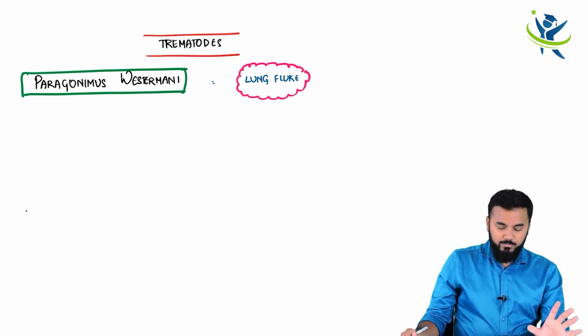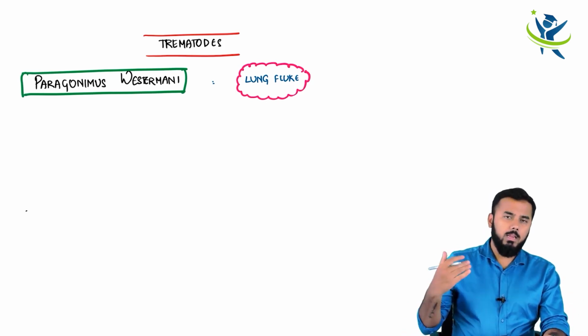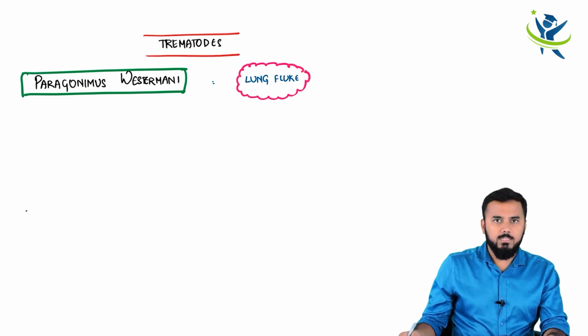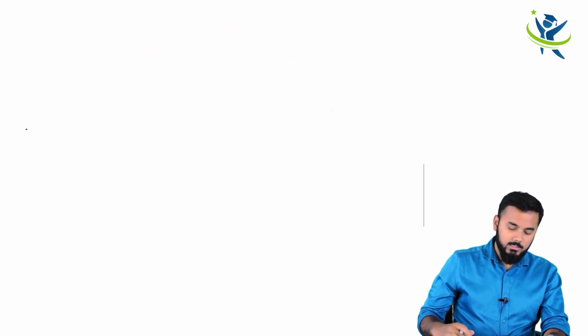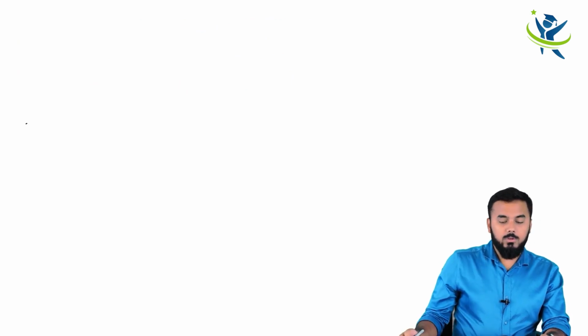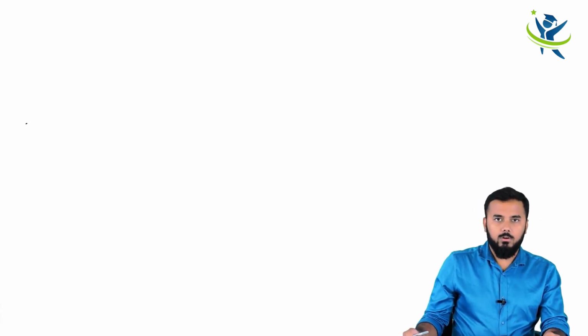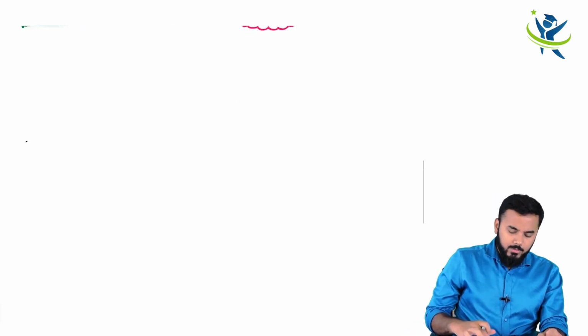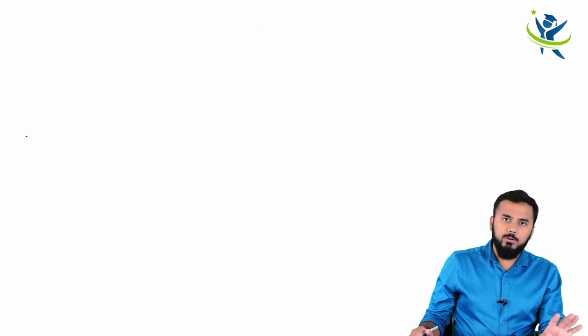Okay. Now, let us discuss the life cycle and then I will show you the life cycle of the CDC. Okay. So, CDC life cycles are the correct life cycles. So, I shall be showing you the life cycles of CDC later on. Now, let us discuss the life cycle. While discussing the life cycle, one very important thing you need to know is the definitive host. Who is the definitive host? Who is the intermediate host in this? And what is the infective stage? These are the three main important aspects you have to know while reading any life cycle.